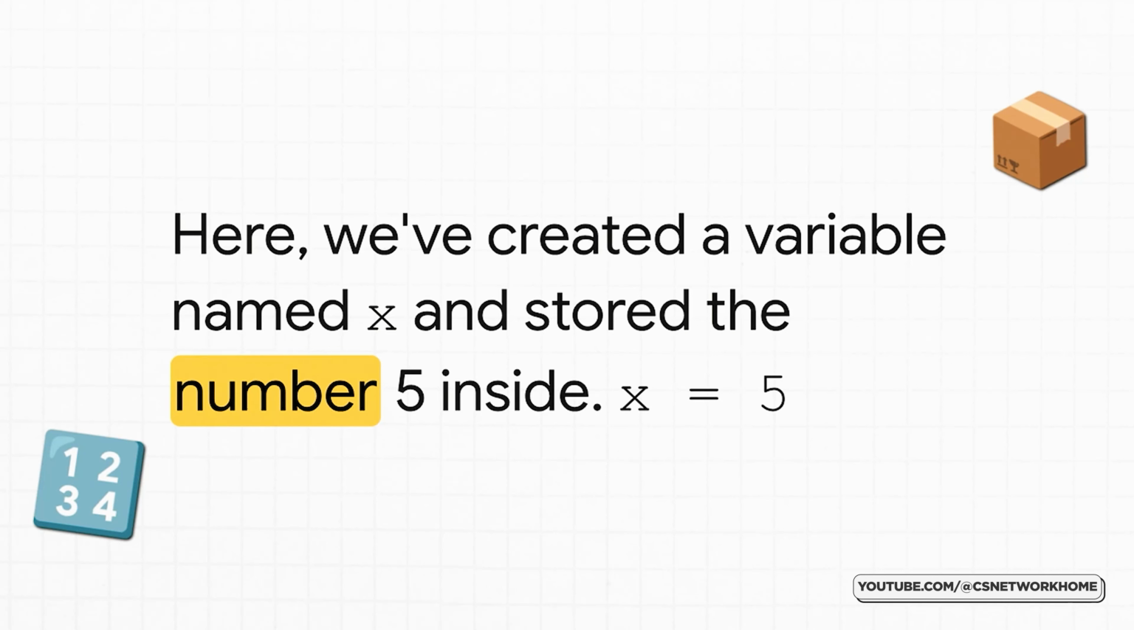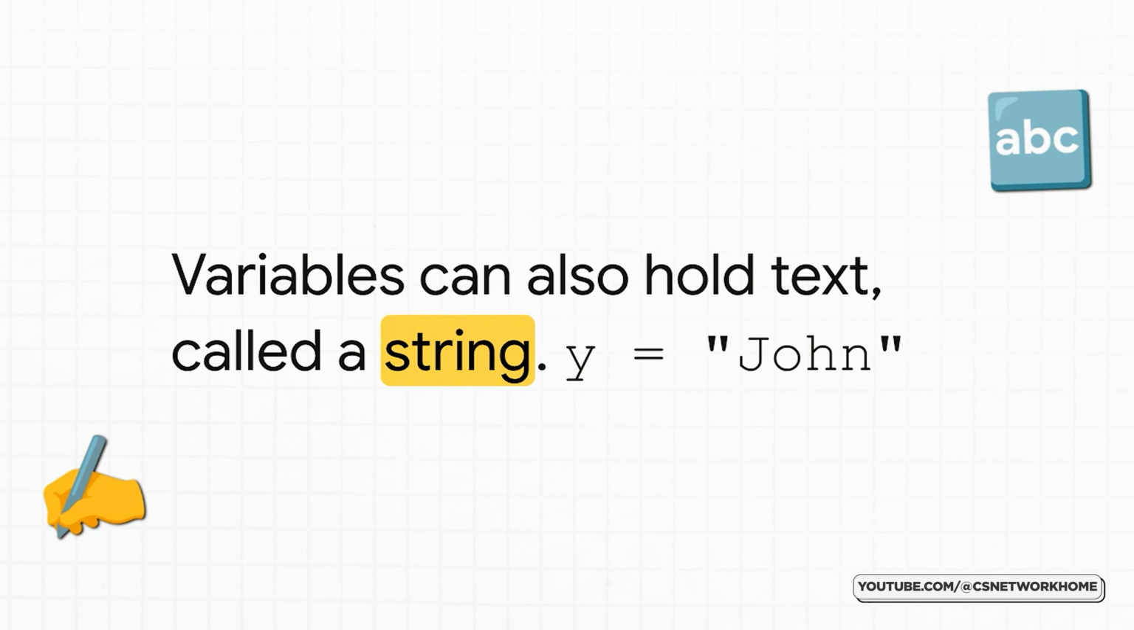Okay, let's look at our very first piece of code. See this? X equals 5. So what did we just do? Well, we created a container, we put the label X on it, and then we put the number 5 inside. And boom, you've officially created your very first variable. How cool is that?